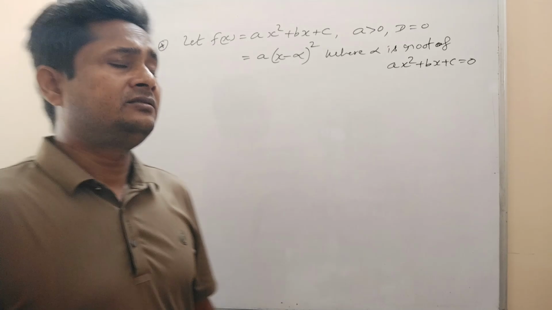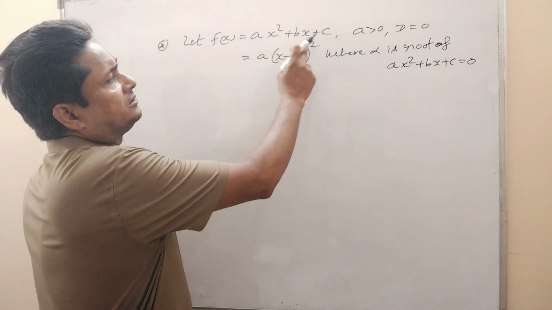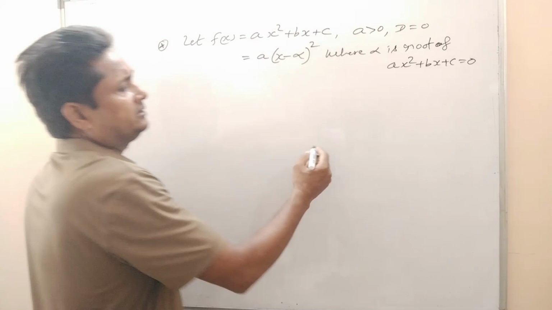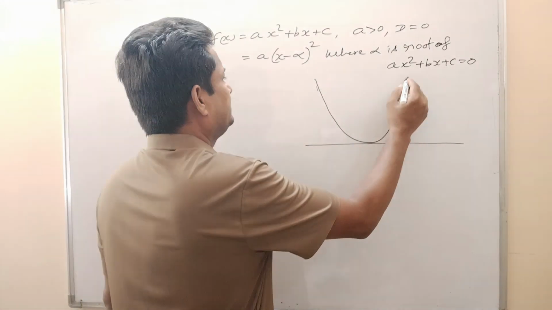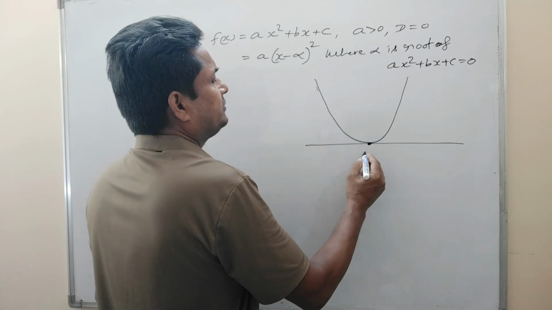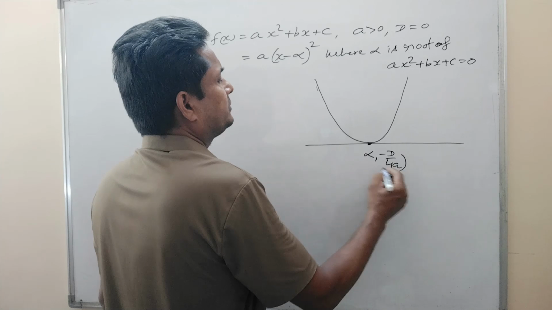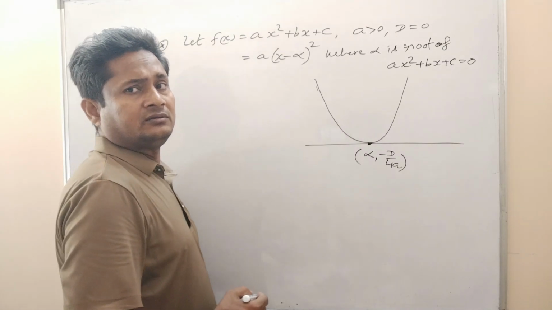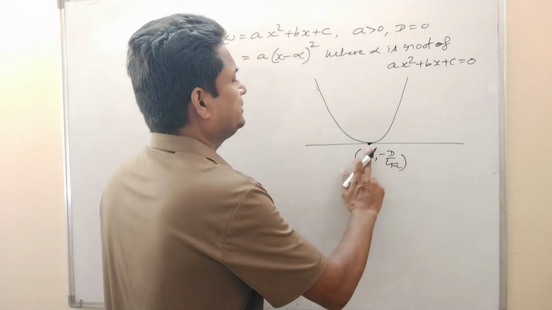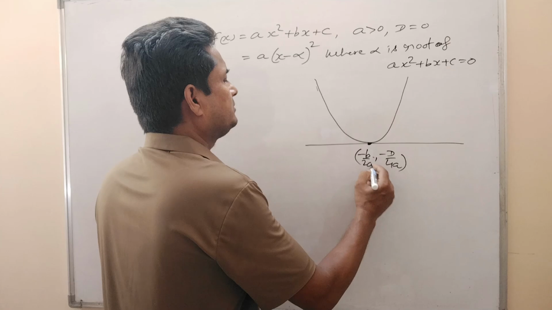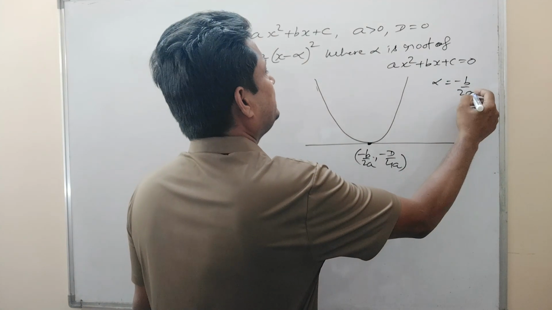Now in this case, if a is positive and discriminant is equal to 0, then the graph of the expression will be like this one, and this point represents alpha comma minus D by 4a. Obviously alpha will be minus b by twice a, where alpha is equal to minus b by twice a.